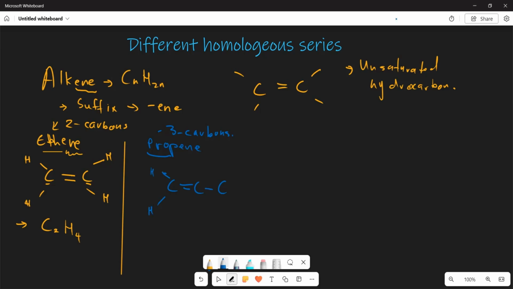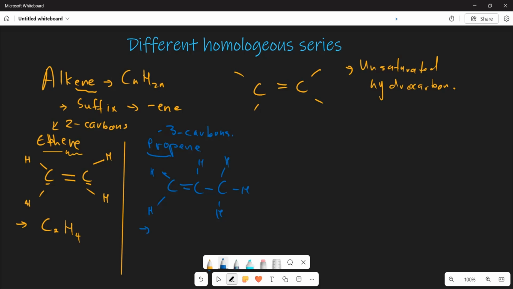This is going to be H, which are the hydrogen atoms. So basically this one is going to be bonded like this. And if you can determine its general formula, it's going to be the same as what?